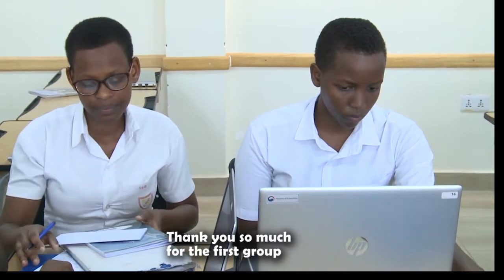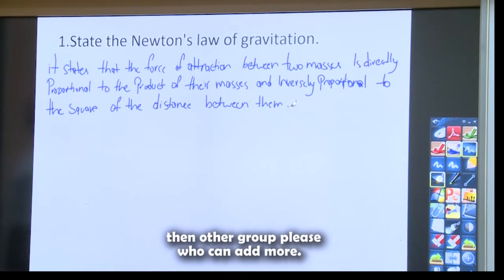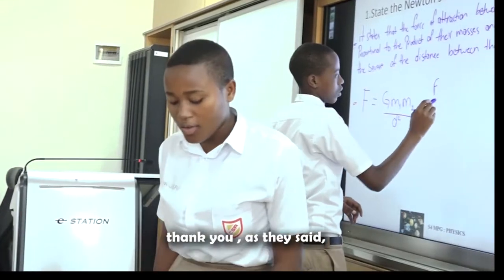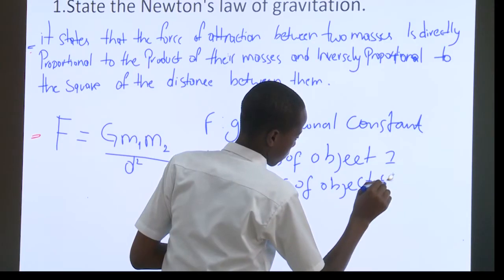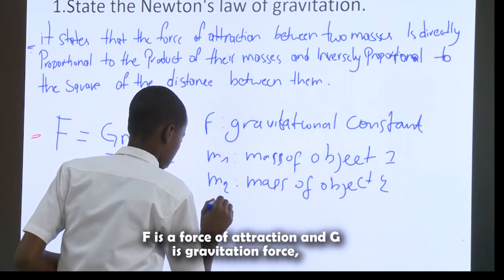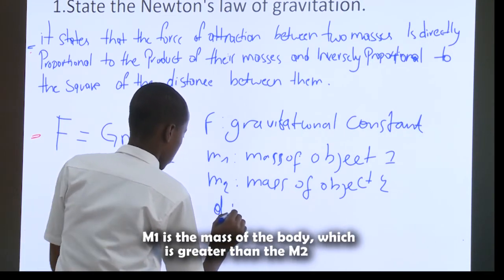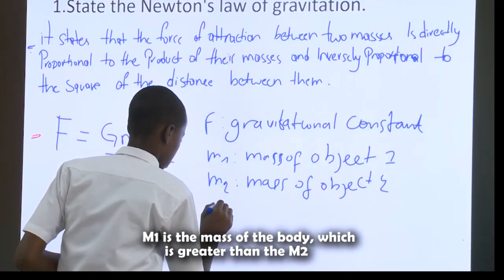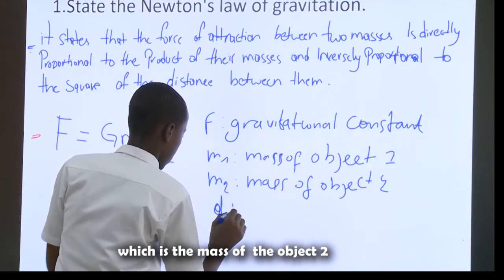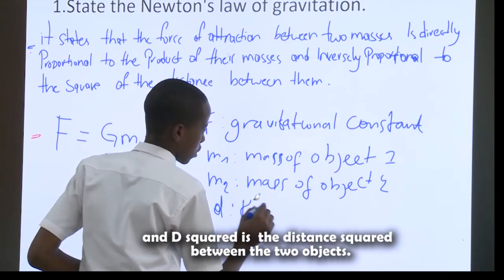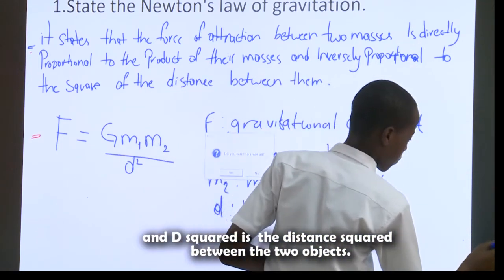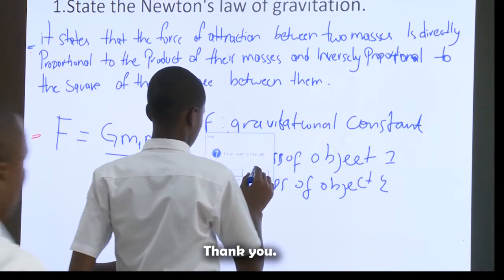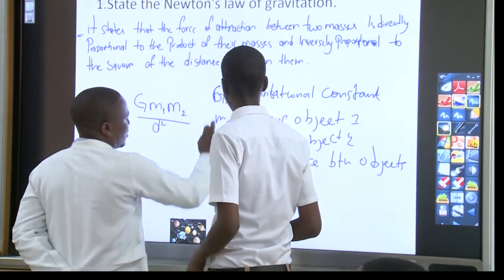Thank you so much to the first group. Then other groups, please. Who can add more? Yes, group number 4. Thank you. As they said, F is the force of attraction and G is the gravitational constant. M1 is the mass of body 1, which is greater than M2, the mass of object 2, and d squared is the distance squared between the two objects. Thank you. This is the gravitational constant.